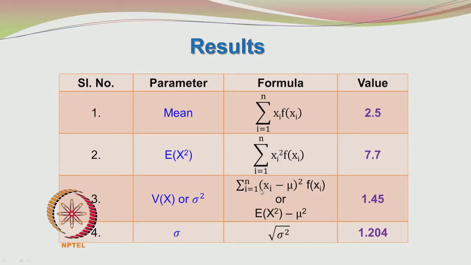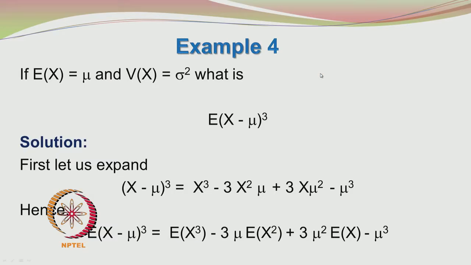So, you can see that it is sigma i equal to 1 to n of (xi minus mu) whole squared into f of xi, and for that we got a value of 1.45. So, these are the results for the different parameters, and it is summarized in this table. Now we go to an interesting problem.